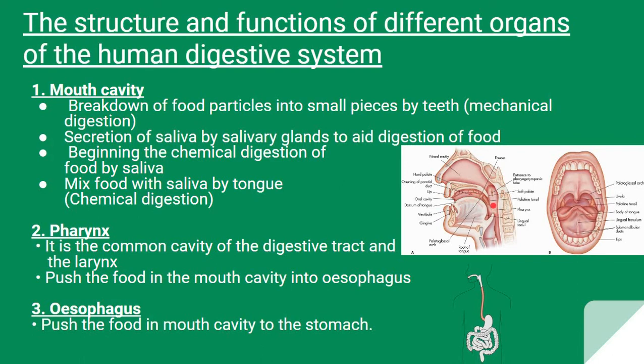Then next we get the pharynx. The pharynx is a common cavity of the digestive tract and the larynx. Here the pharynx pushes the food in the mouth cavity into the esophagus. Then our next part is the esophagus. Here food is pushed from the mouth cavity to the stomach through the esophagus.